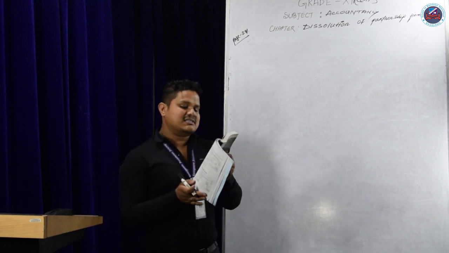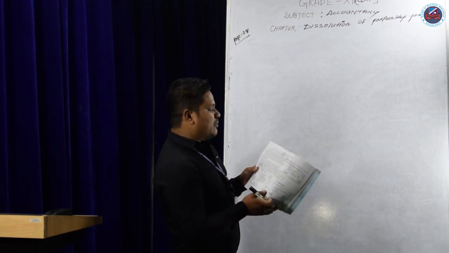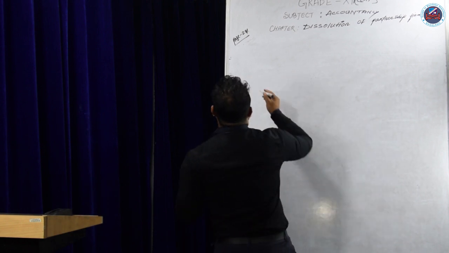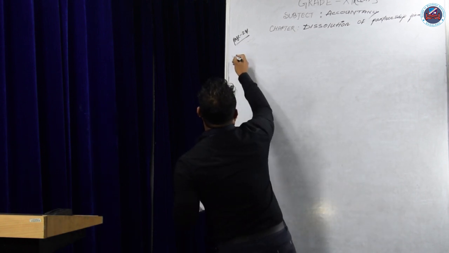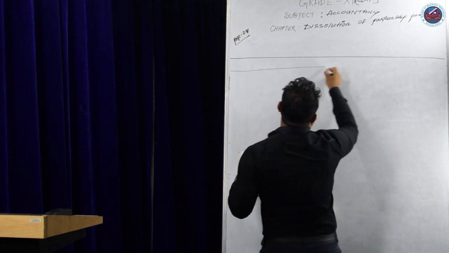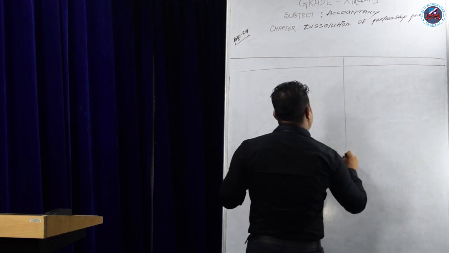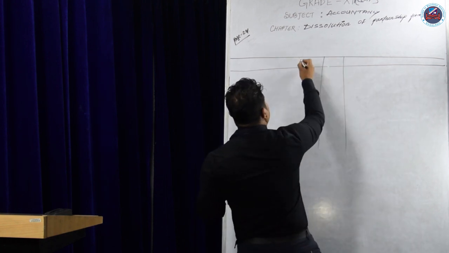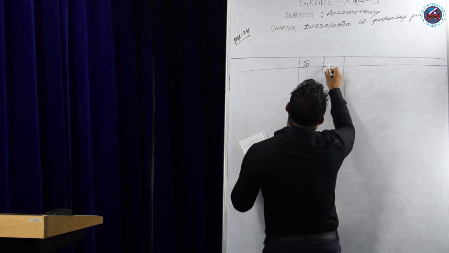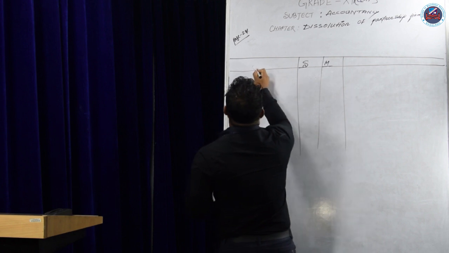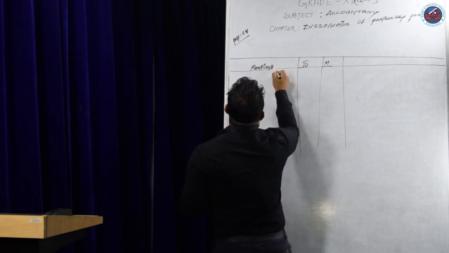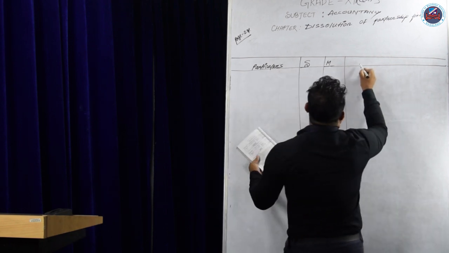There are two partners, that is Supriya and Monica. So prepare the partners' capital account and cash account. We'll prepare both. Okay, write the partners' capital account. Two partners, Supriya, S, Monica, M. Okay, write the particulars.